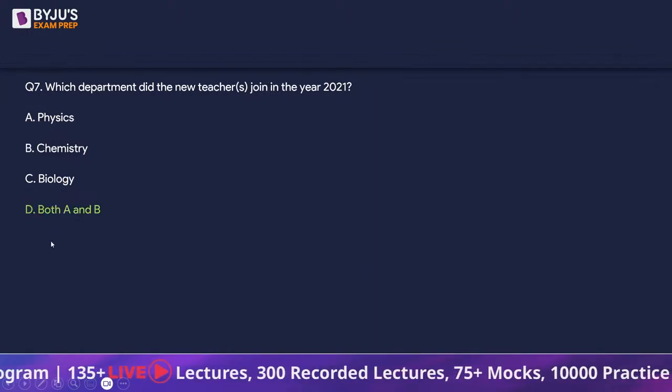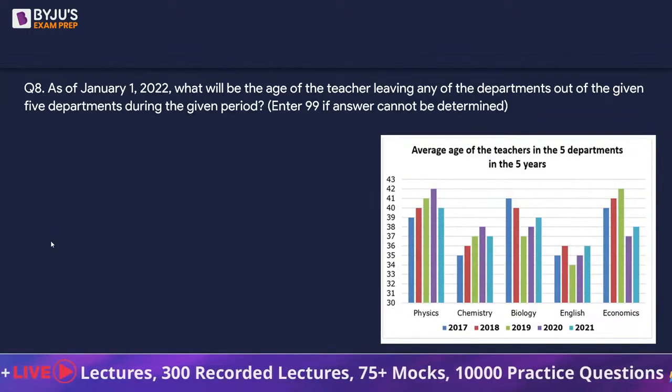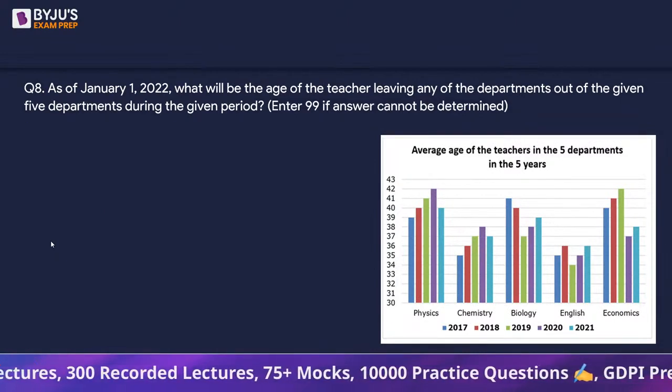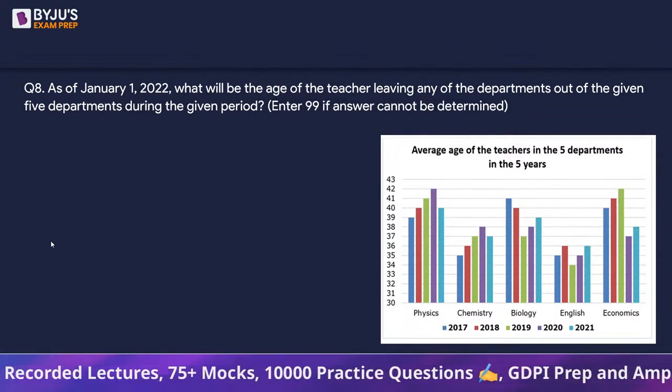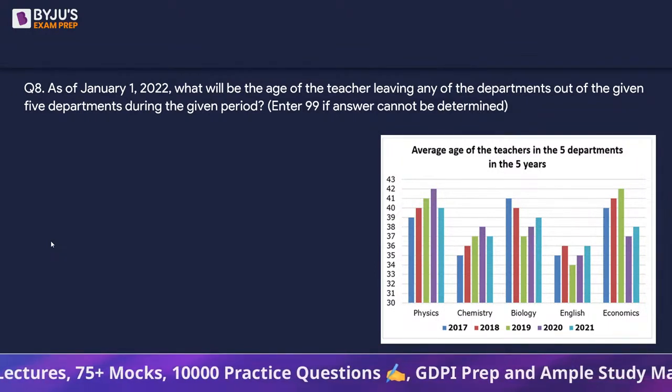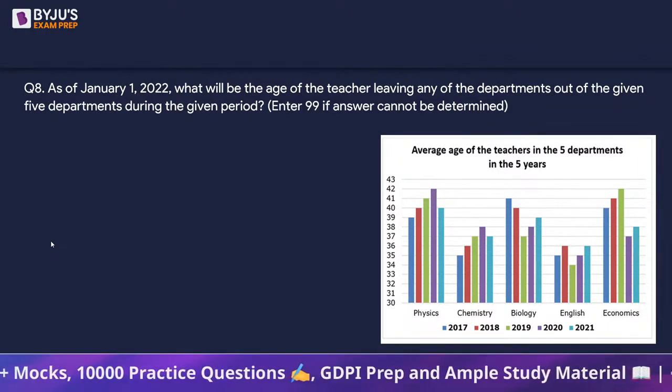Basic average concept here. Next: as of January 1st, 2022, what will be the age of the teacher leaving any of the departments out of the given 5 departments during the given period?